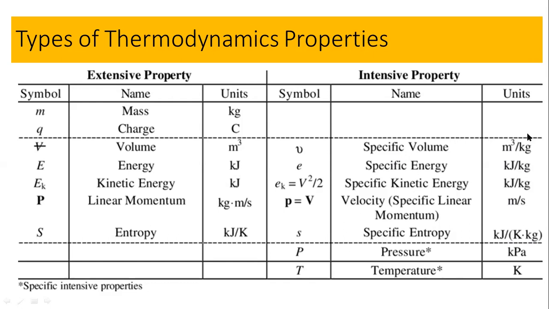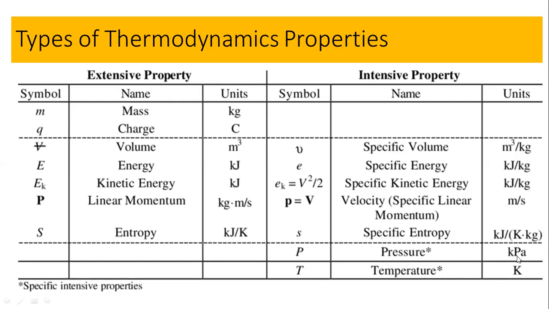So all these are the intensive property, which are independent of the mass. But here, these are the extensive property, where there is no per mass given over here. These are the extensive property. Some are contrary to my definition over here, some are units which are not having per kilogram over here.